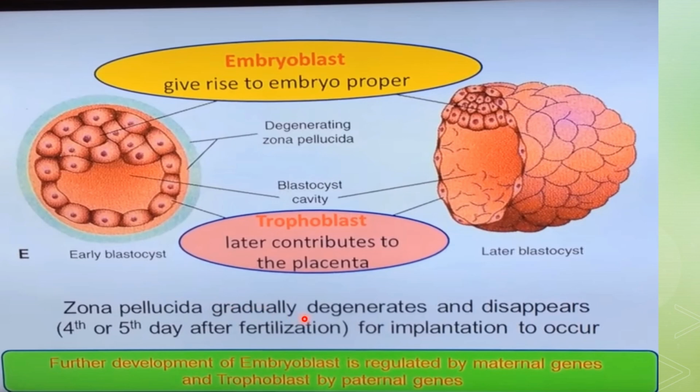The zona pellucida will gradually degenerate and disappear on the fourth or fifth day after fertilization, and ultimately it will help the implantation to occur. Further development of the embryoblast is regulated by maternal genes, and the trophoblast by paternal genes.